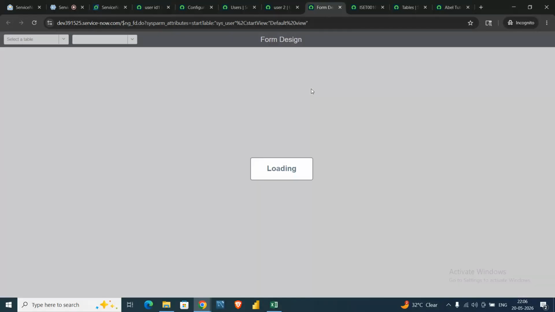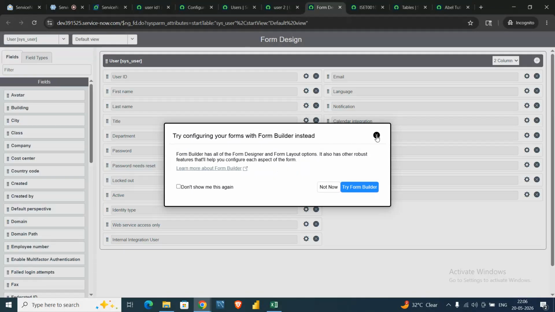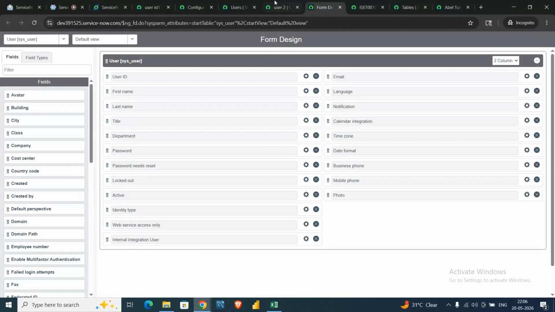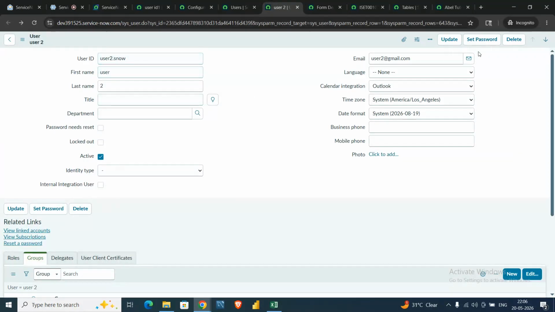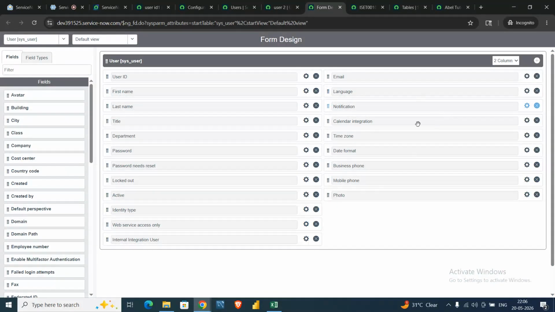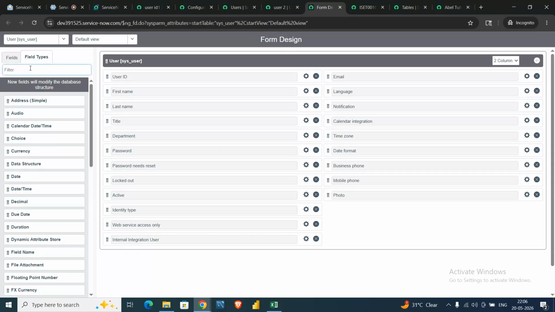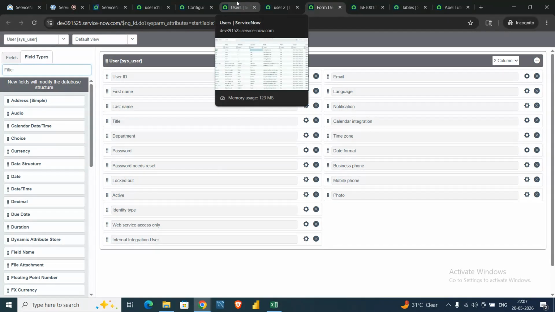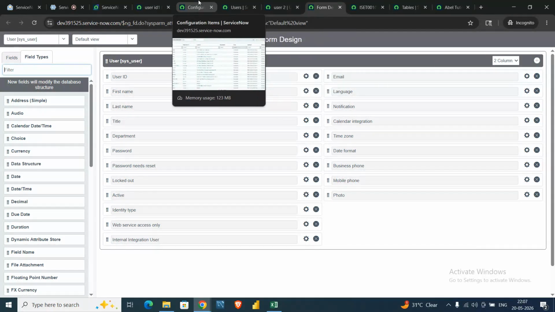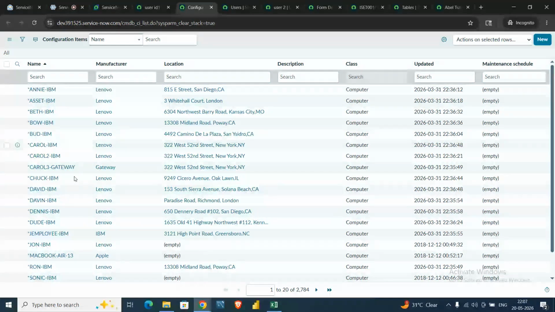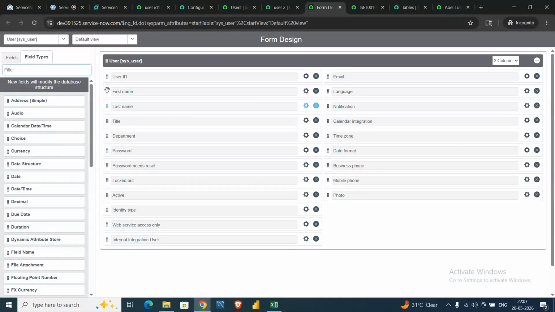If I click Form Design here, as you can see the total information of that form comes under here. Suppose we want to create a new field which will populate the asset information. How can you do that? In the Field tab, first we select the field type. We'll create a field which drags the data from the asset table. To drag the data from an existing table, we need a field type called reference.